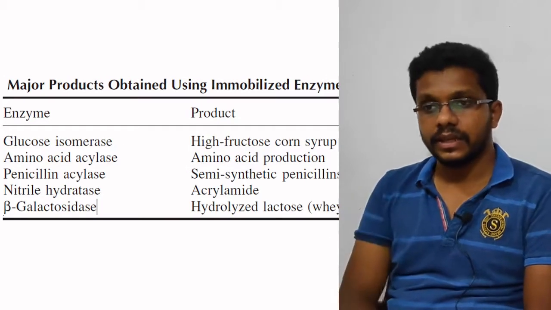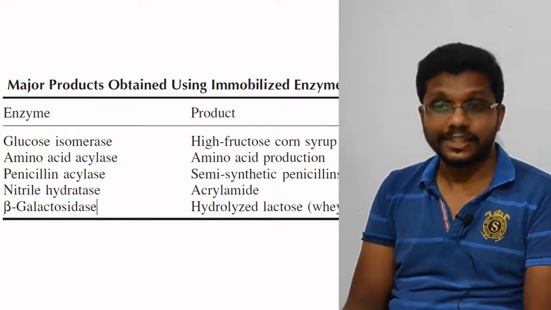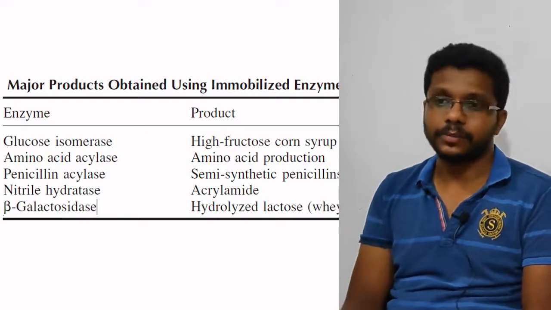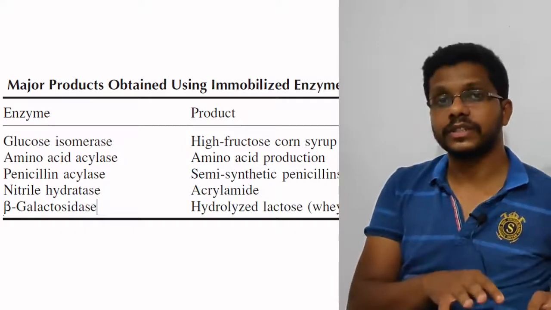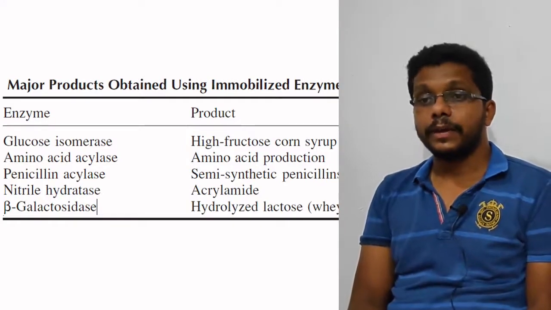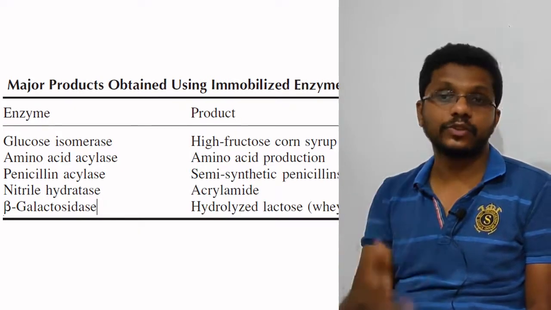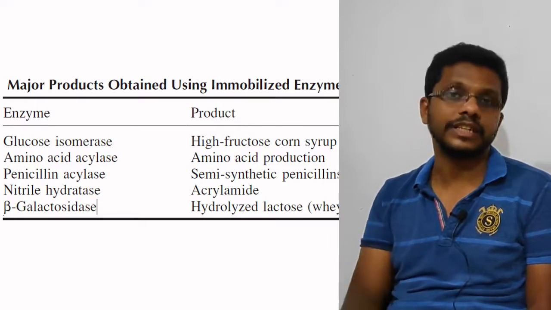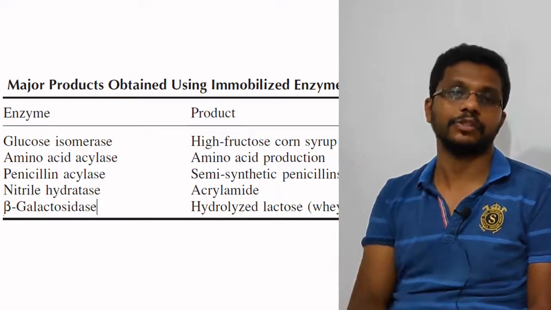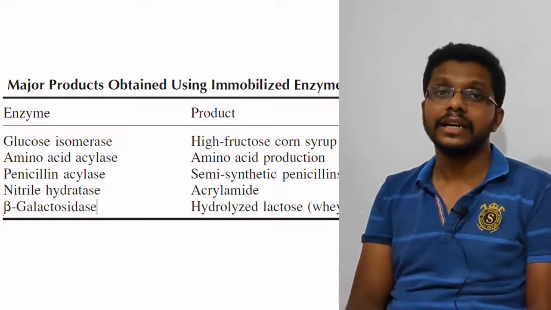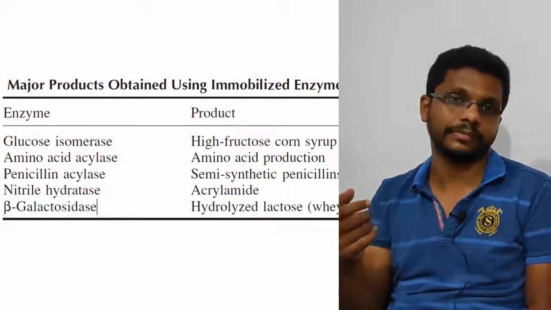These are the examples of a few of the immobilized enzymes. You will be surprised to see the application of these enzymes. One is glucose isomerase. What this enzyme is doing is converting glucose into fructose, because fructose is far sweeter than glucose. This high fructose corn syrup is the one which is used in most of the commercial sweetener products. The food products we are buying from the supermarkets, even biscuits and everything, the sweetness is due to the presence of fructose, especially high fructose corn syrup.